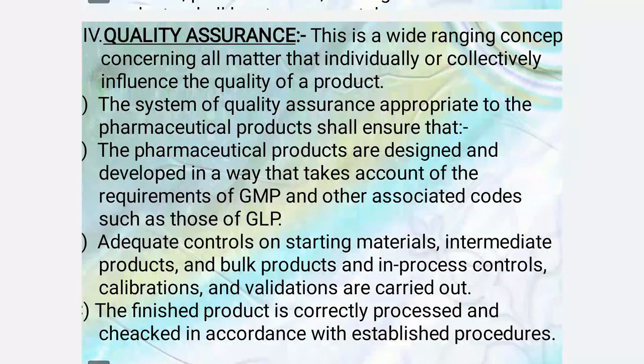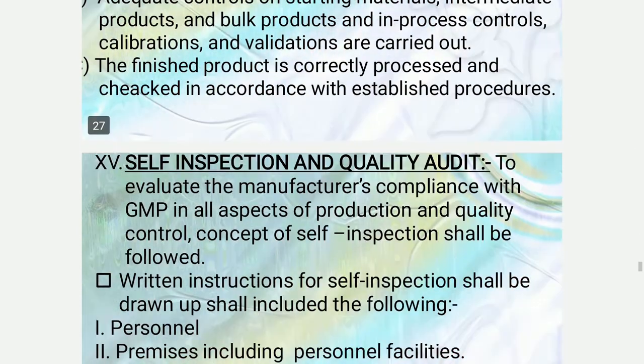Next is the quality assurance. This is a wide-ranging concept concerning all matters that individually or collectively influence the quality of a product. The system of quality assurance appropriate to the pharmaceutical product shall ensure that the pharmaceutical products are designed and developed in a way that takes account of the requirements of GMP and other associated codes such as those of GLP. Adequate controls on starting materials, intermediate products and bulk products, and in-process controls, calibrations and validations are carried out. The finished product is correctly processed and checked in accordance with the established procedures.